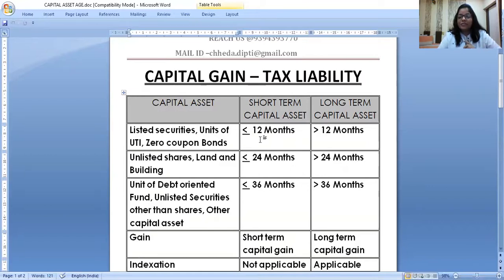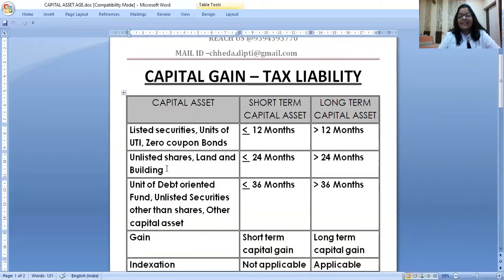If I hold it for 12 months, then the holding period is up to 12 months, and within 12 months, if I sell it, it will be short-term capital gain. If I hold the asset for more than 12 months and then I sell it, these securities, units and zero coupon bonds, then it is a long-term capital asset. And when I sell it, I will get long-term capital gain, right?